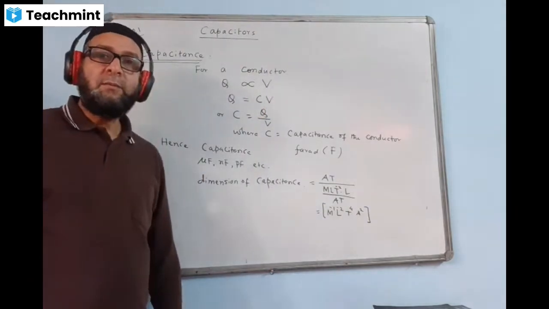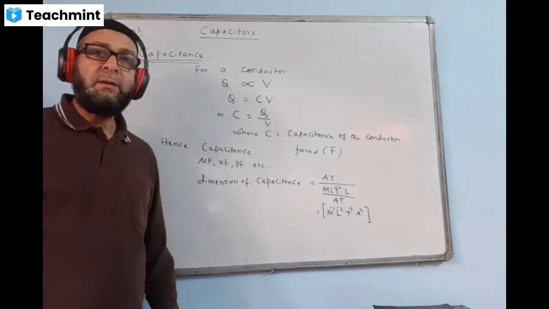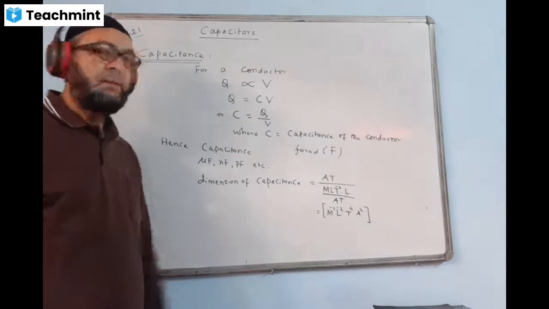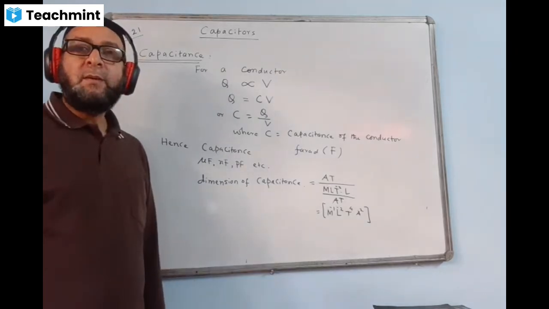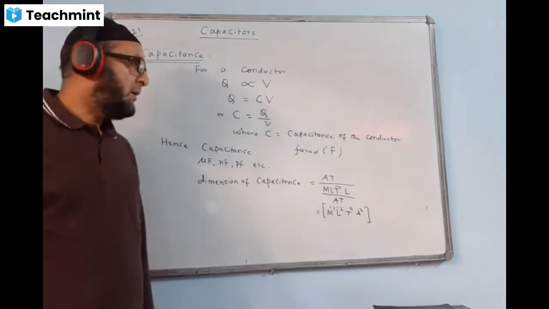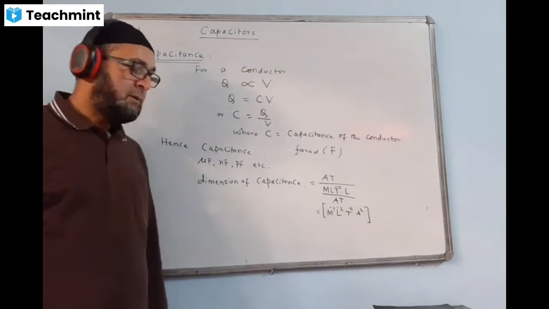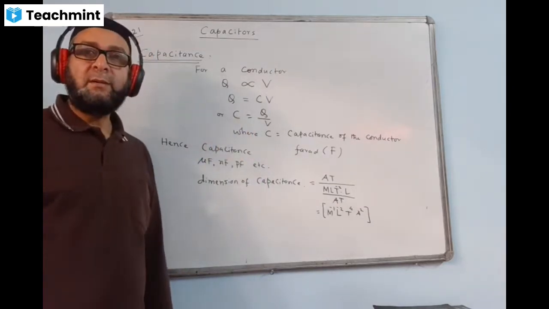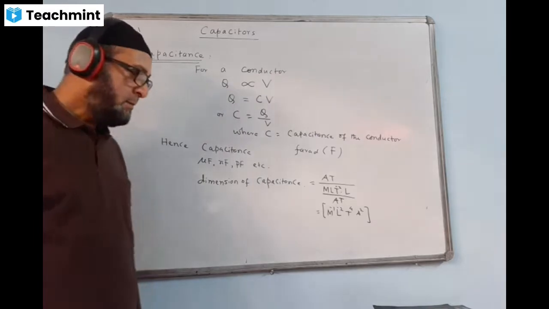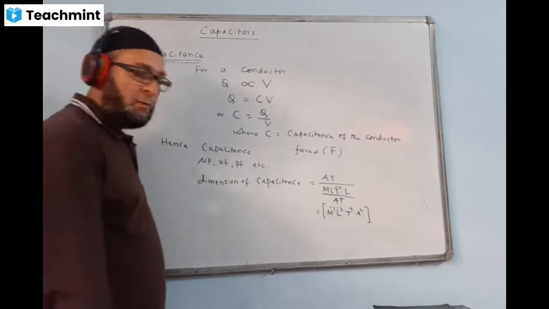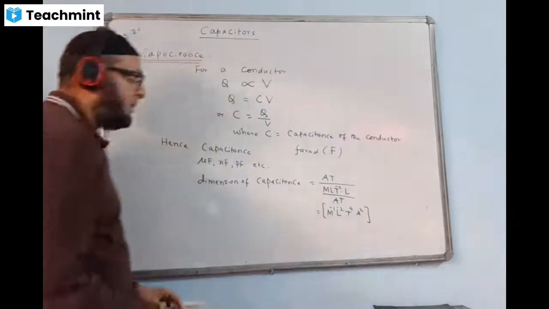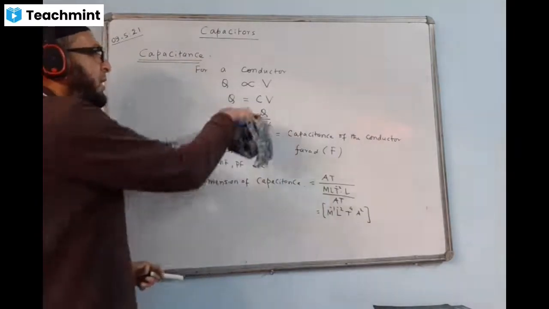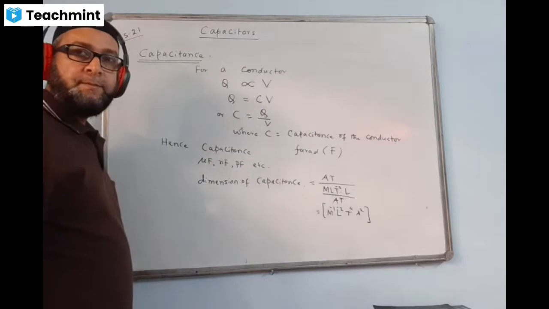This type of question may come for 1 mark: give the dimension of capacitance. So this is the dimension. We can find the dimension slowly on the rough side, and we write the answer using this equation, C is equal to Q by V. So capacitance is the ratio of charge to the potential.